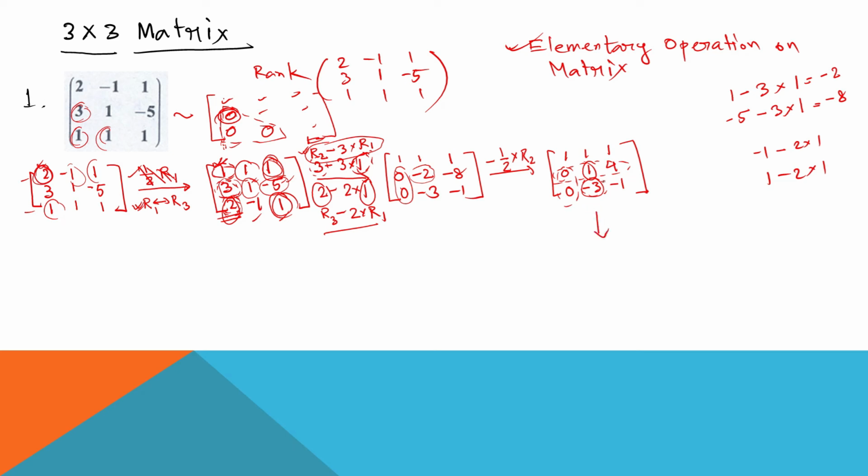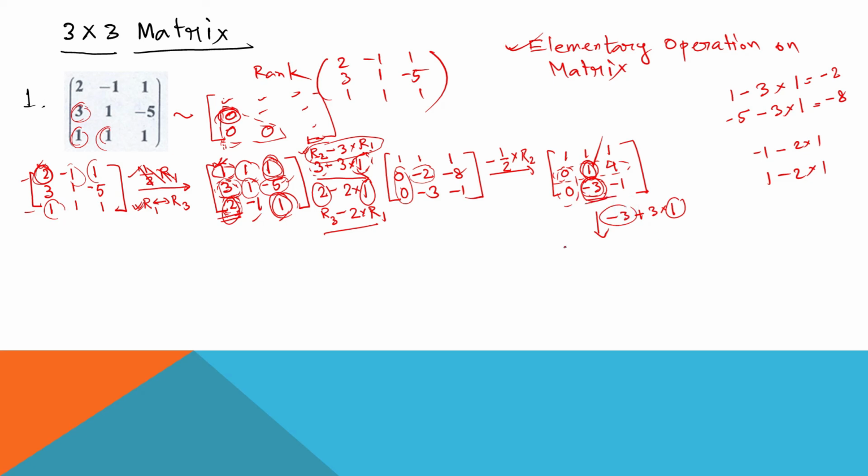Now look, I already told you that the element which you are going to make 0, that is this minus 3, will be fixed, and we work with respect to this one. This is already 1. So if I do this plus 3 into 1, then it will be done. So minus 3 and plus 3 will be 0. And this one represents this one, and this minus 3 represents these 3.